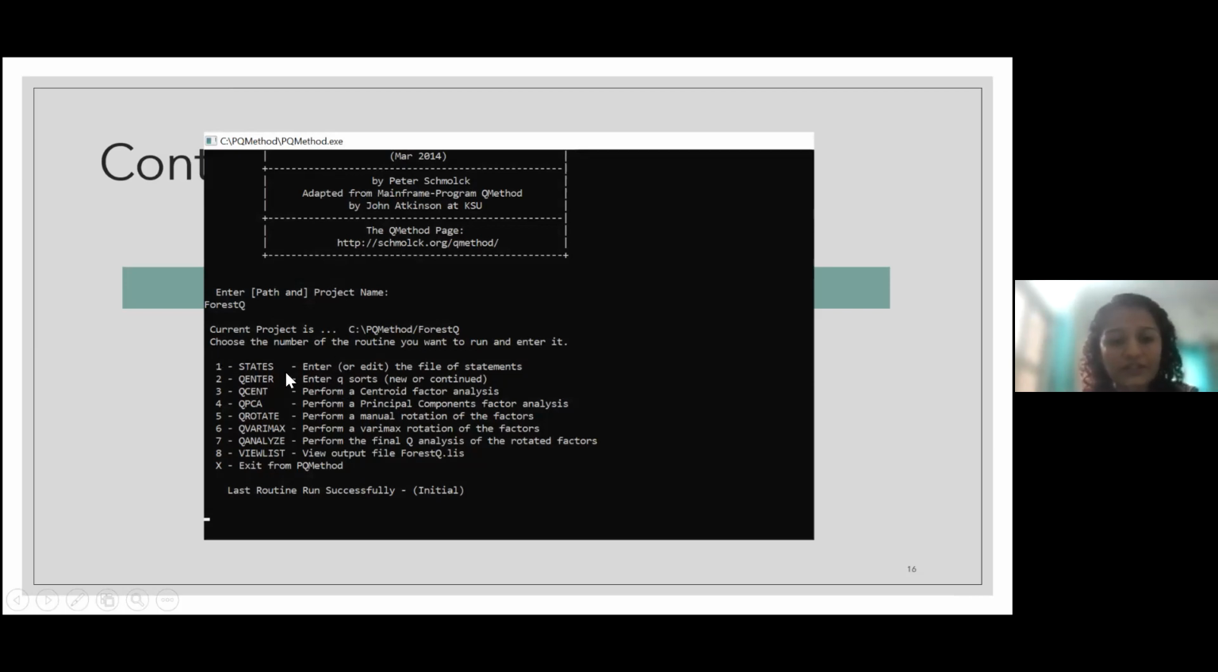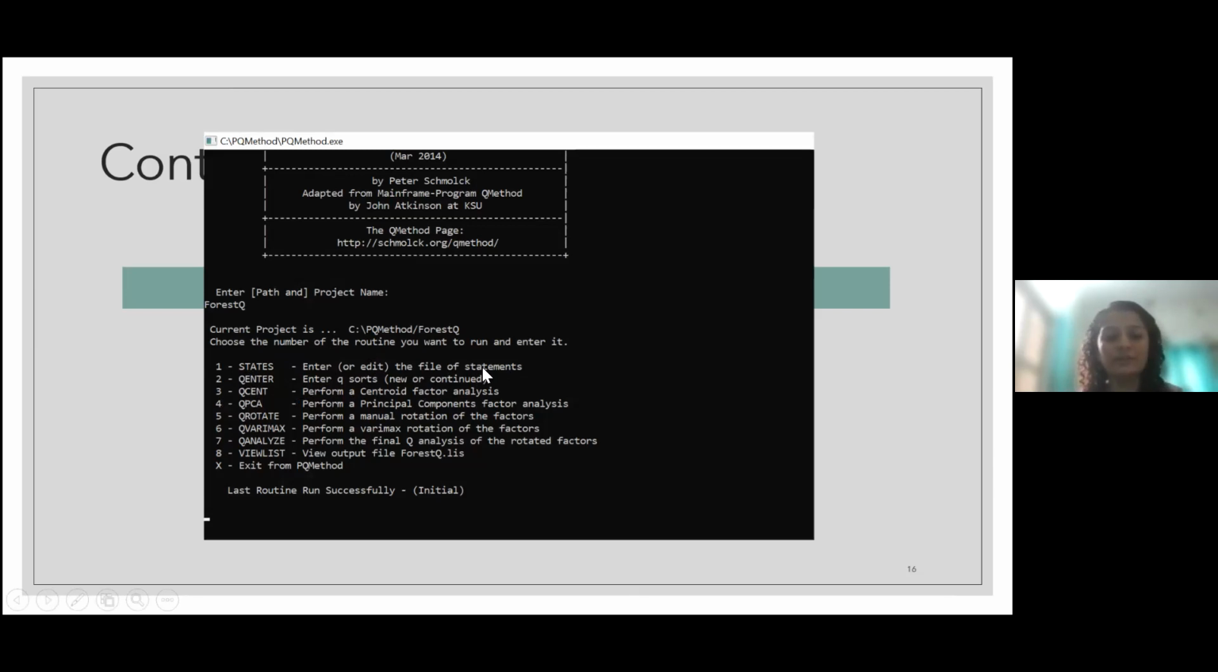It will ask you to first enter the statements or the photo names that you have chosen into the software. The way you have to do it is just give them numbering. So if I have 16 or let's say 30 photos, I will be giving them P1, P2, P3, where P is photo and the number is the sequence. So that way I gave the numbering, and then you have to enter the Q sorts.